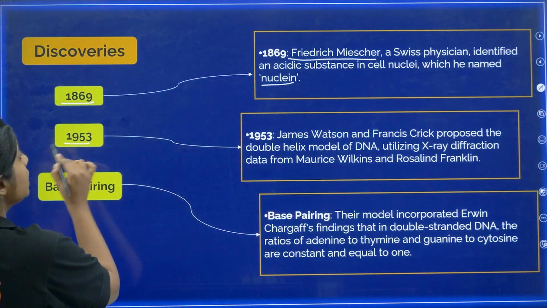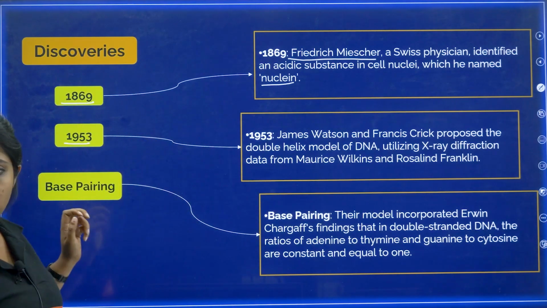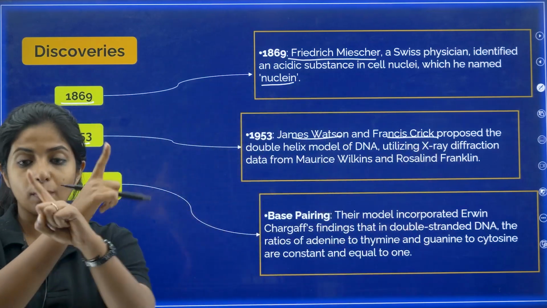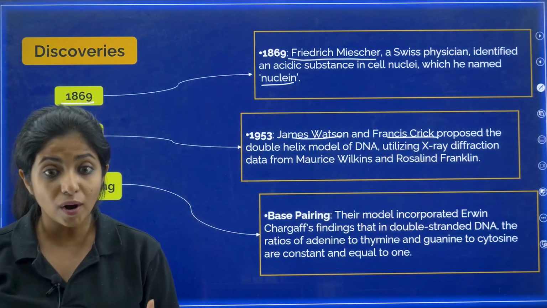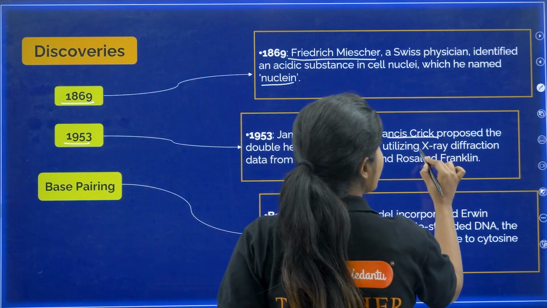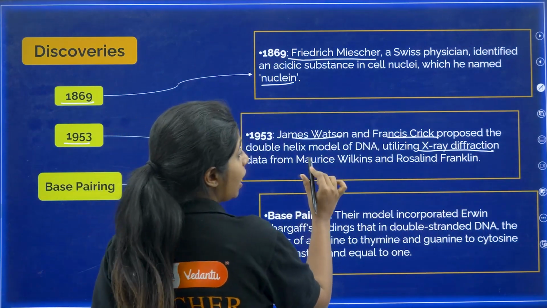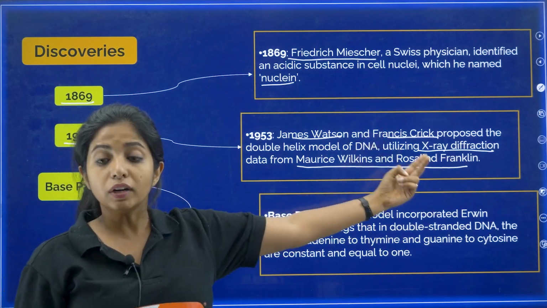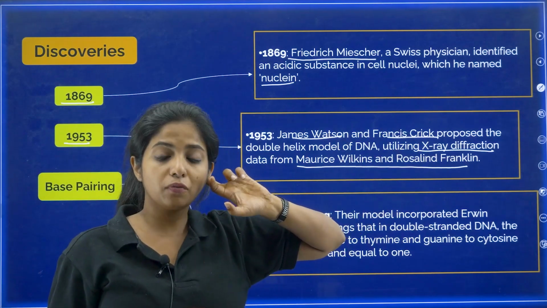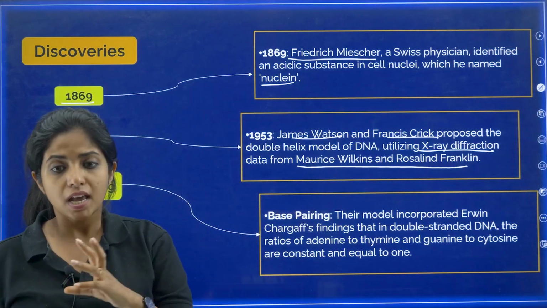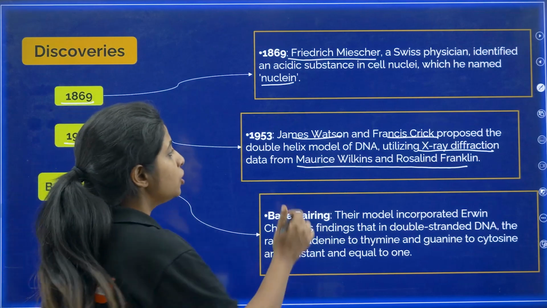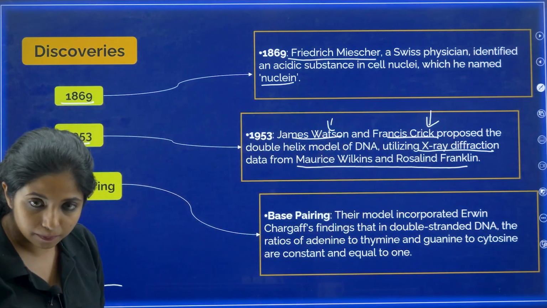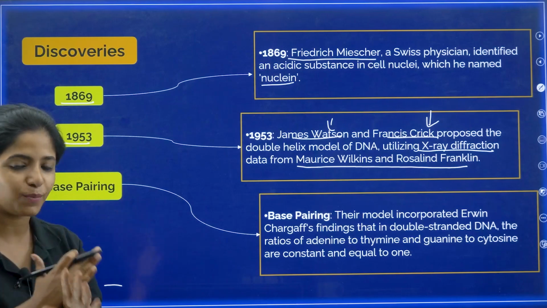Now, in the year 1953, long after that, my dear children, James Watson and Francis Crick proposed the DNA double helix model, utilizing what information? Utilizing the information from the X-ray diffraction technique done by Maurice Wilkins and Rosalind Franklin. These two people were doing X-ray diffraction, by which they found some data, and on the basis of this data, James Watson and Francis Crick in 1953 gave the double helix model.